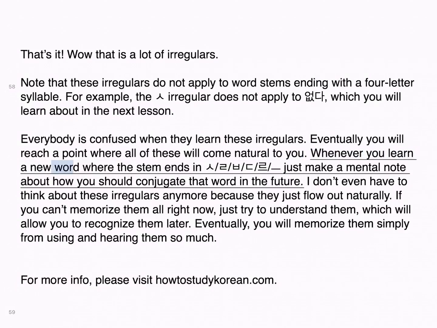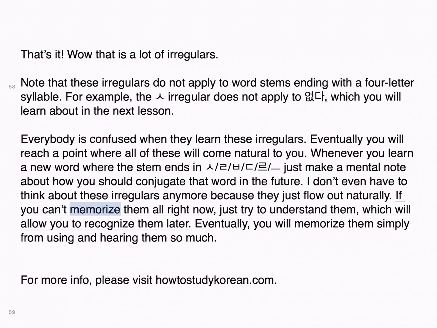Whenever you learn a new word where the stem ends in a letter that triggers an irregular, just make a mental note about how you should conjugate that word in the future. I don't even have to think about these irregulars anymore because they just flow out naturally. If you can't memorize them all right now, just try to understand them, which will allow you to recognize them later. Eventually, you will memorize them simply from using and hearing them so much.